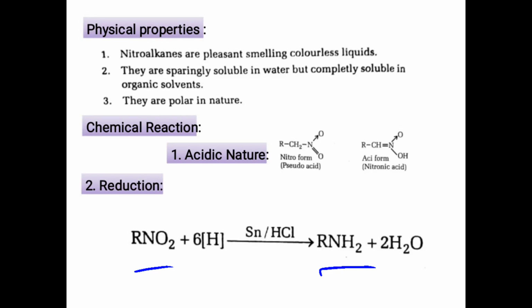Today in this lecture we will discuss the physical properties of nitroalkanes and some important chemical properties of nitroalkane: acidic nature, reduction of nitroalkane, hydrolysis of nitroalkane, reaction with halogens, thermal decomposition, condensation of nitroalkane with aldehydes, and reaction with nitrous acid. So first we will discuss the physical properties of nitroalkanes.